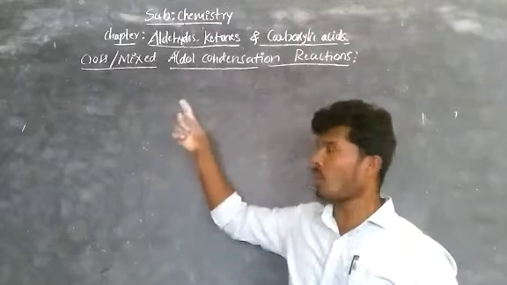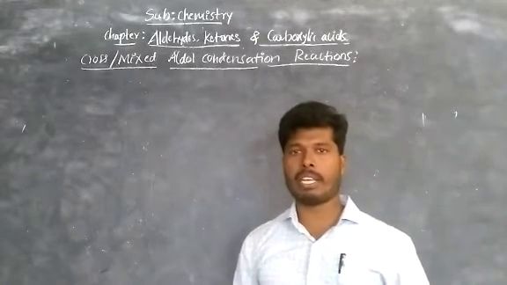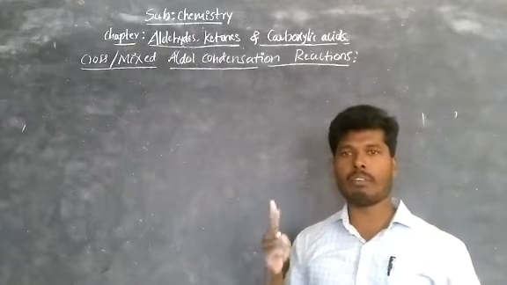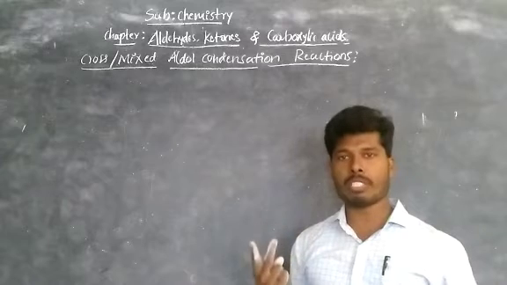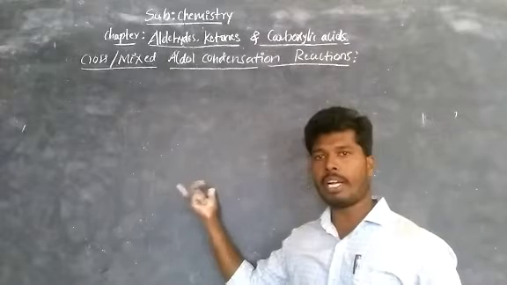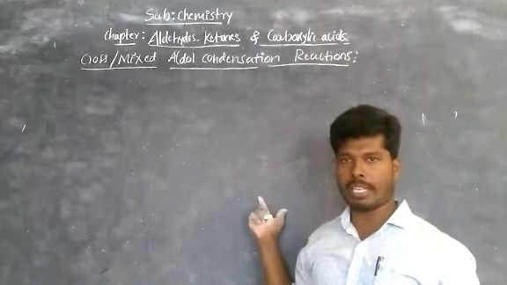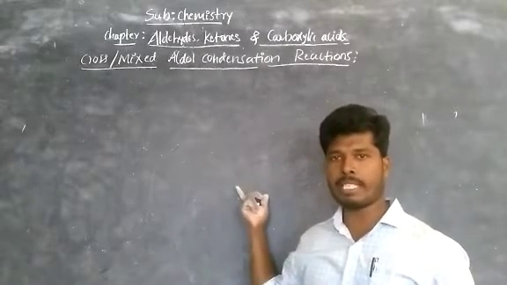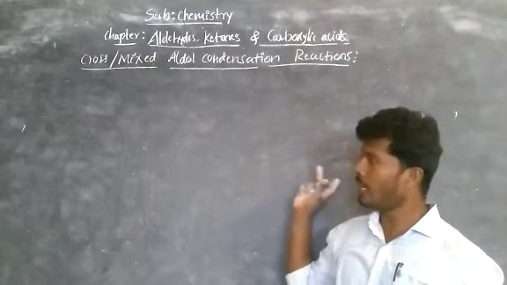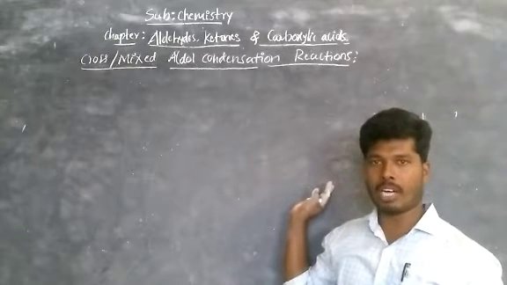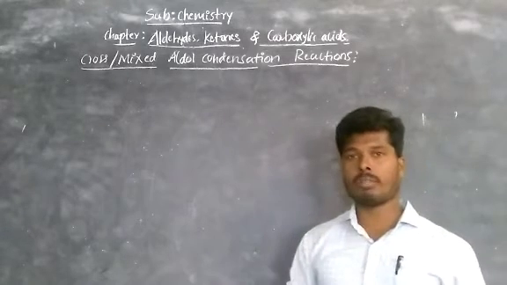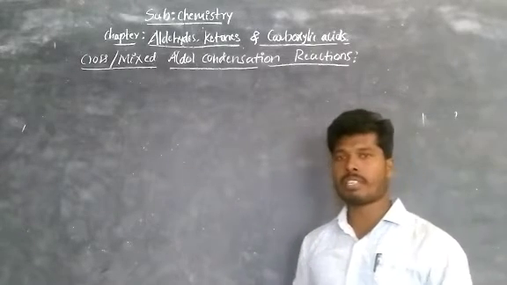Already I told you, cross or mixed aldol condensation means the reaction between 2 same aldehydes or 2 different aldehydes, or 2 same ketones or 2 different ketones, or 1 aldehyde and 1 ketone undergo condensation in presence of dilute base and followed by heating get an alpha beta unsaturated compound, that is either from aldehyde or ketone. That we call mixed or cross aldol condensation reactions.